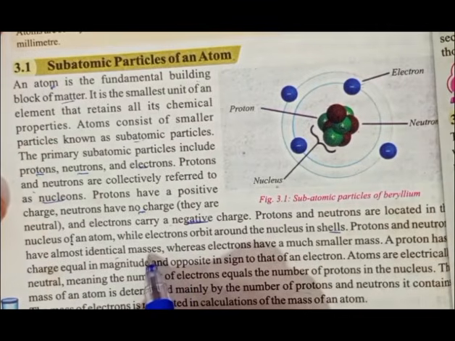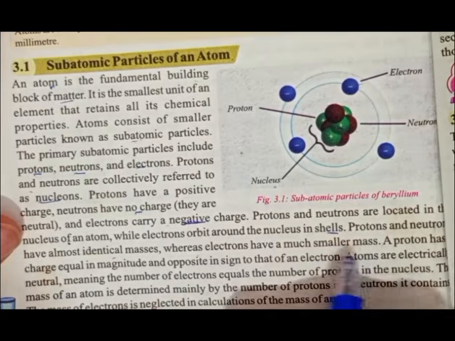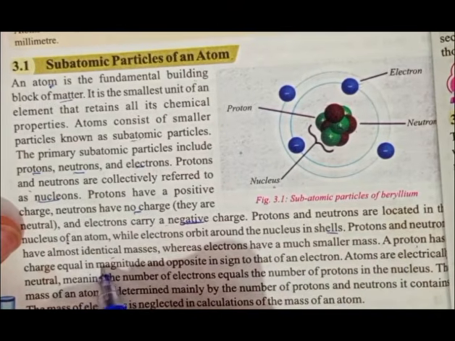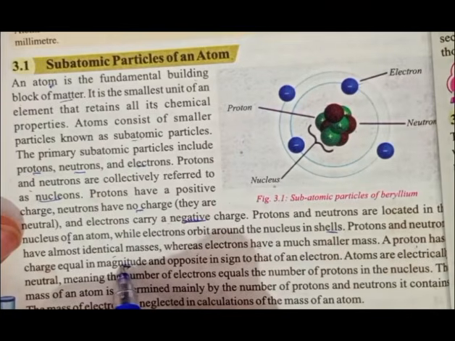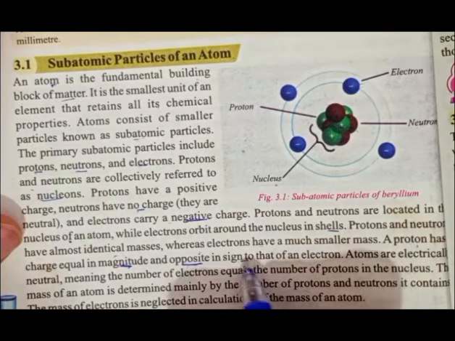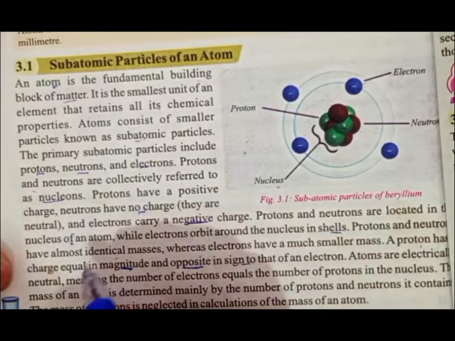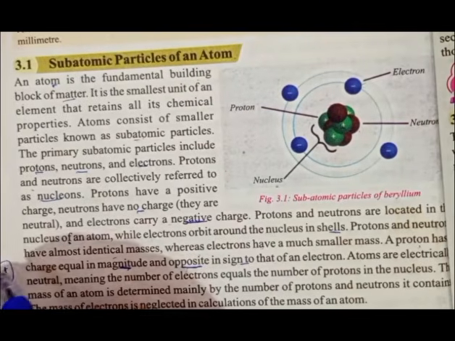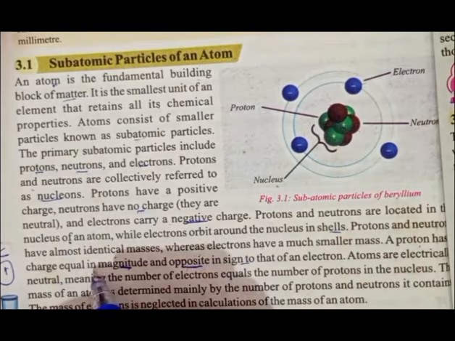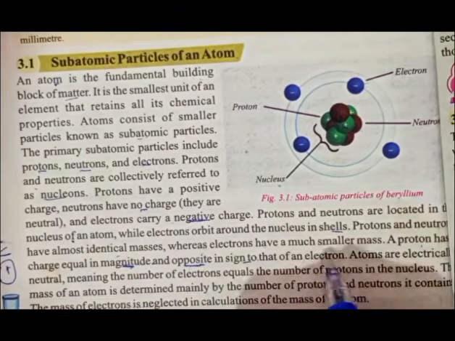Their masses are almost the same, identical, whereas electrons have a much smaller mass. A proton has a charge equal in magnitude and opposite in sign to that of an electron. As I already told you, the proton contains positive charge and the electron negative charge. So a proton has a charge equal in magnitude and opposite in sign to that of an electron.